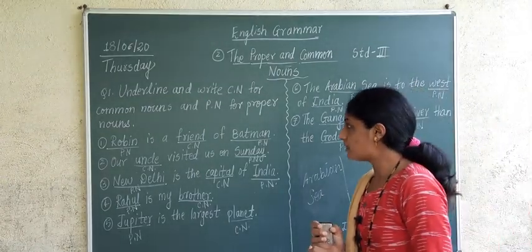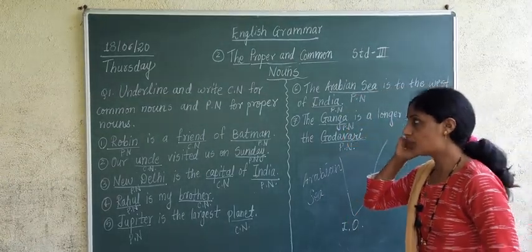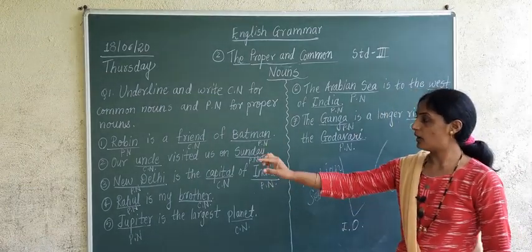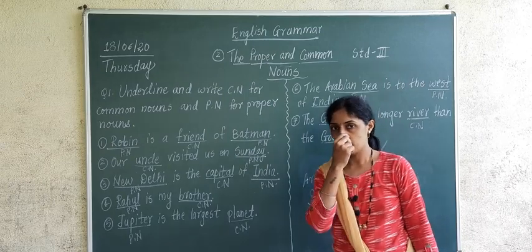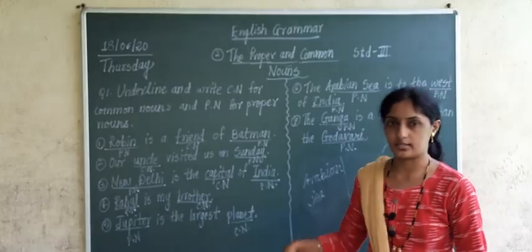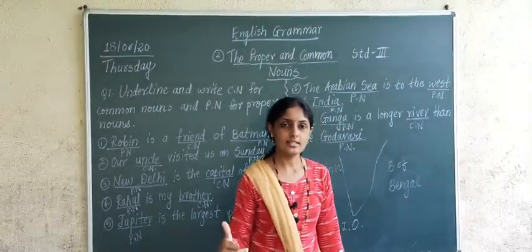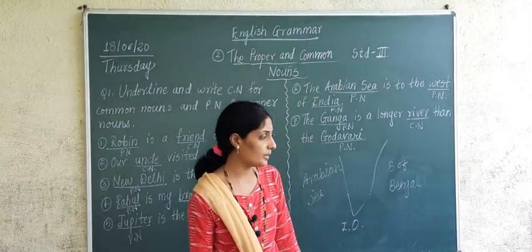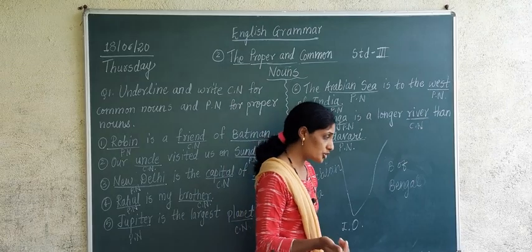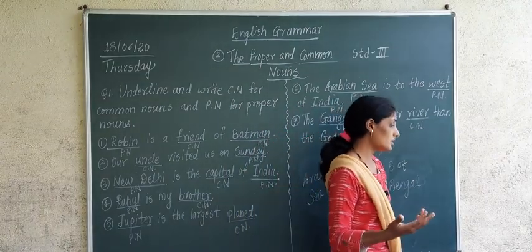Now what you have to do is, today I will send you a photo of this page. You have to underline and write down which word is a common noun and which word is a proper noun in 7 sentences. Okay? In 7 sentences, you are going to write down which word is a proper noun and which word is a common noun. After this, there is another question.